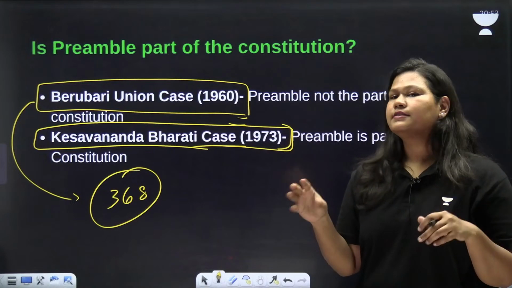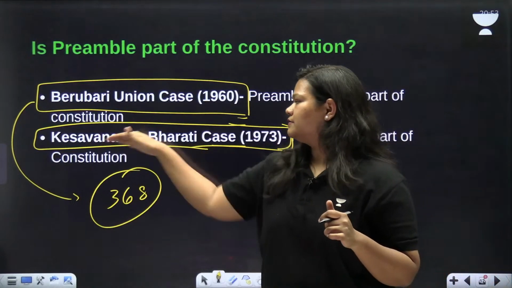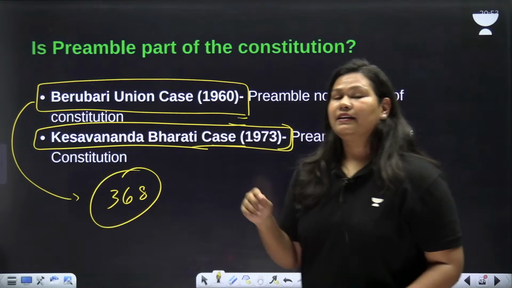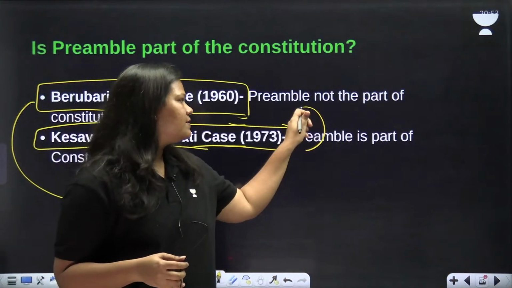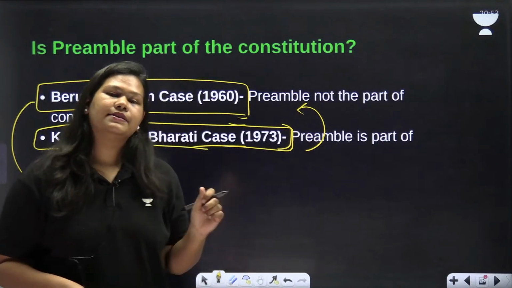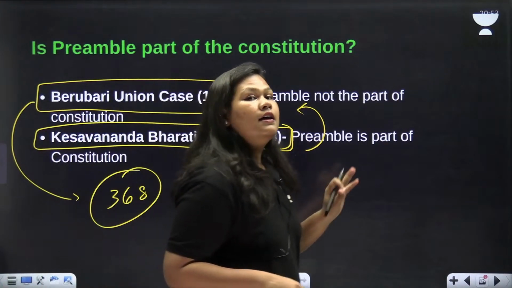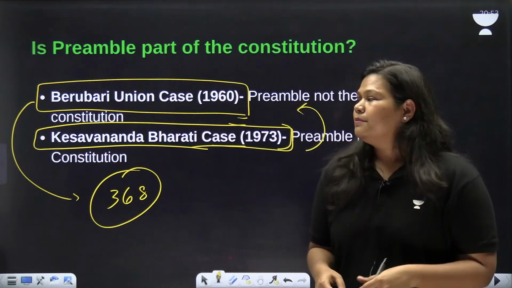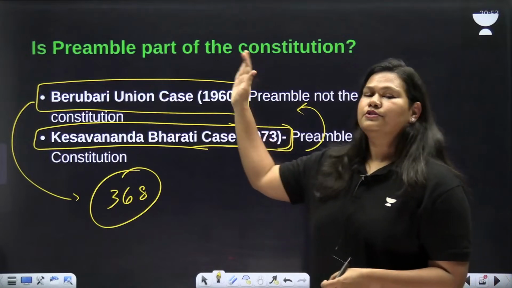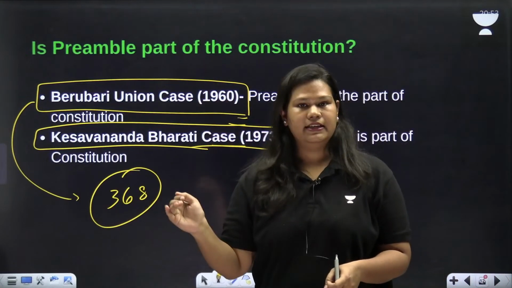After 13 years, a case arose, which was the Kesavananda Bharati case. Here the Supreme Court ruled that the previous judgment was a mistake and preamble is a part of the Constitution. By that rationale, preamble can be amended by the Parliament. Preamble is a part of the Constitution. That is what the Supreme Court said in 1973.